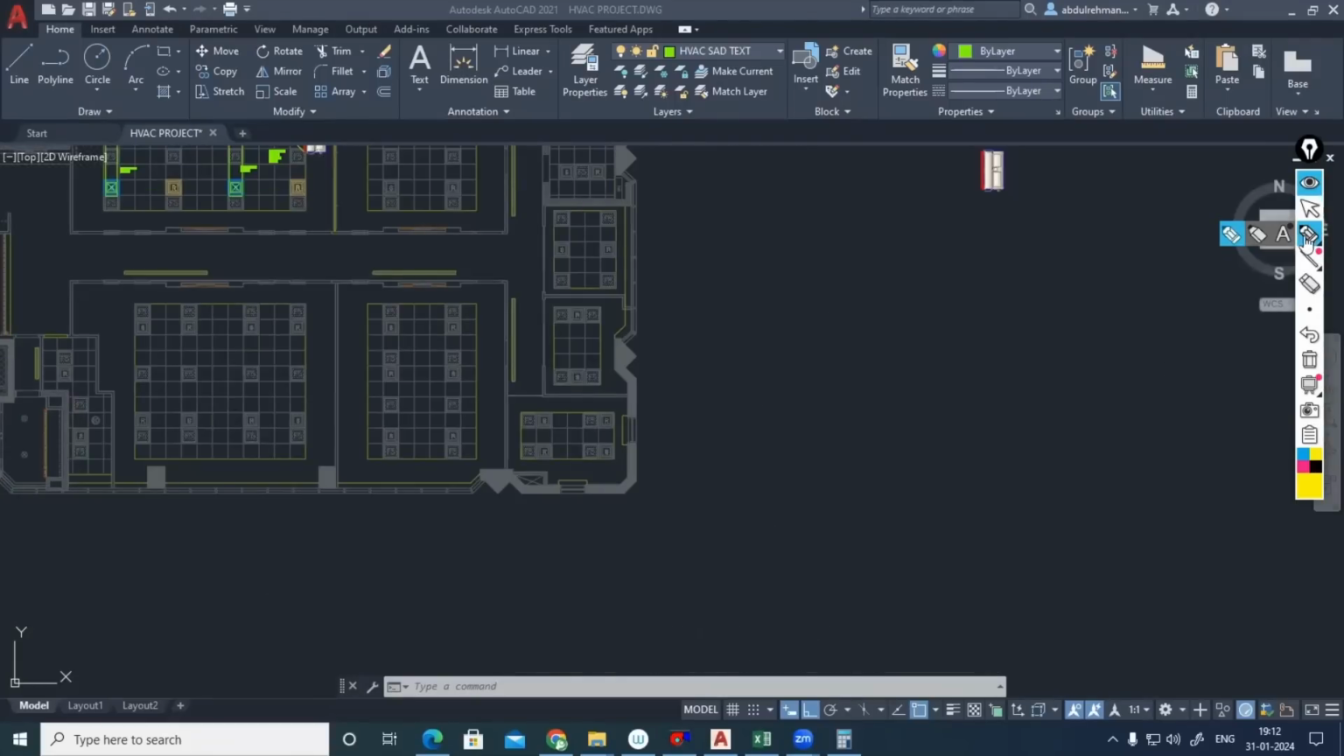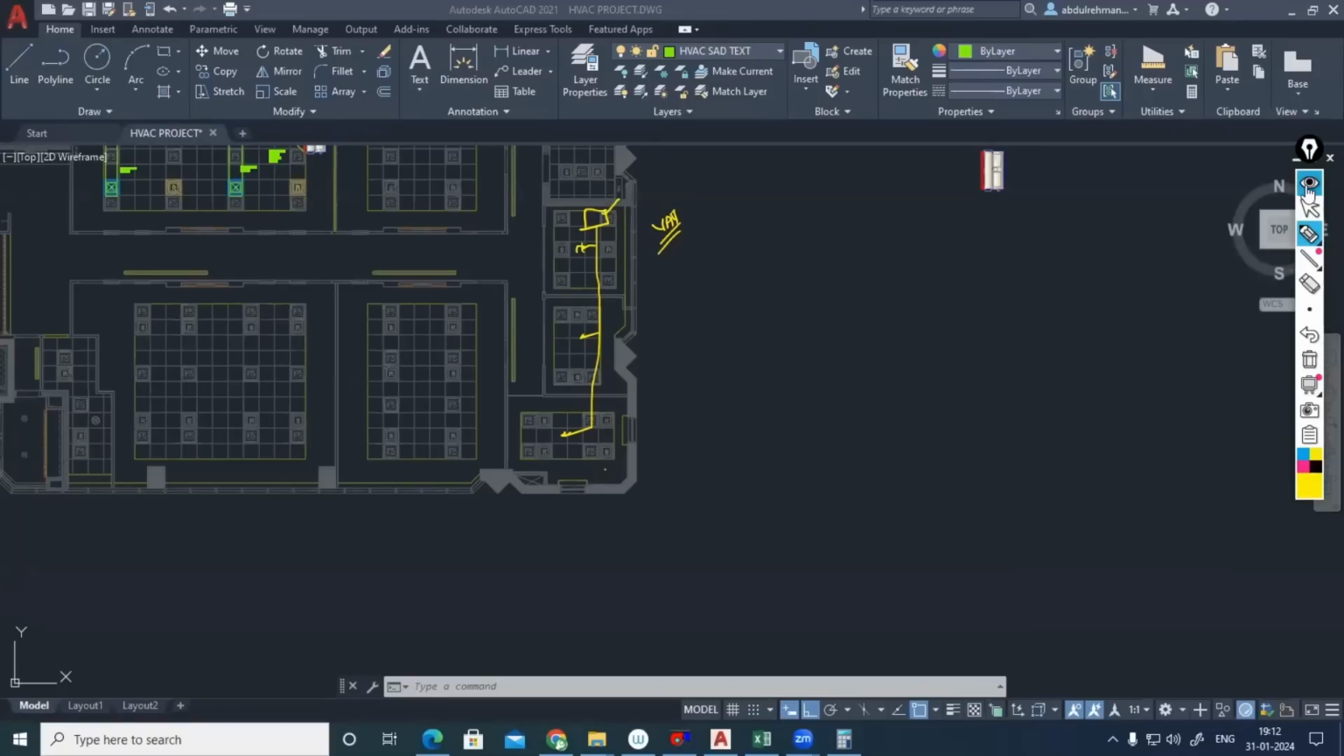One machine I can place somewhere in the discussion room, here or here. I'll be placing the machine here, taking the duct, and then providing to each space. But if you are introducing air to multiple spaces with the help of a single machine, in the duct branch we should provide VAV, variable air volume.